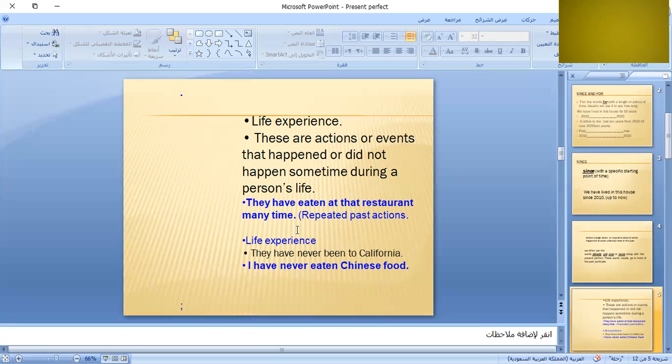For example, these are actions or events that happened or did not happen sometime during the person's life, from the beginning of your life up to now. For example, when you say, I have never seen a lion, it means from the beginning of your life up to now, you have never seen a real lion with your eyes.